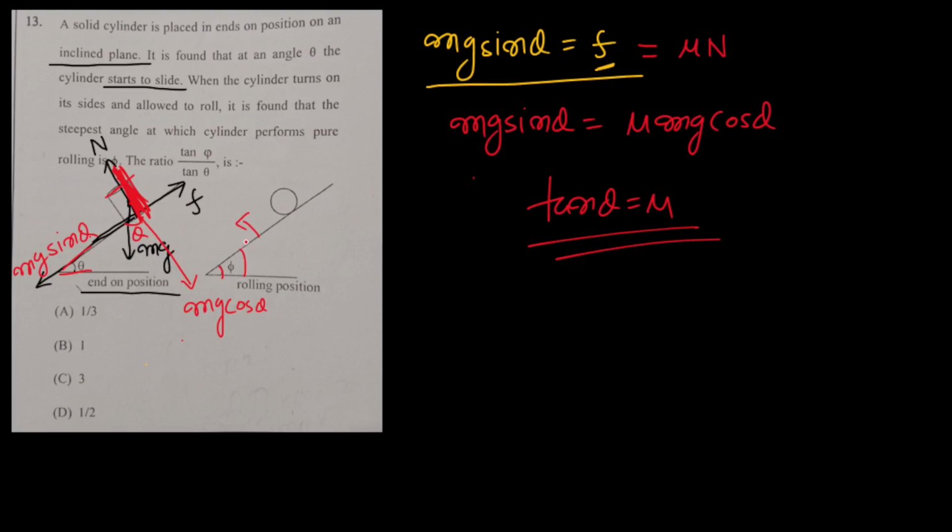Now see, how can you find tan phi? How can you find phi? For that we need to go with the dynamics of rolling motion. And whenever something is rolling, we can always write two equations, one for the force, another for what? Another for the torque. So first, see which forces are acting on this. Mg acting in the downward direction, normal reaction acting in this sense, and in the case of rolling, you know that friction acting won't be equal to F max, because in case of rolling, this point of the body which is in contact with the surface is at rest. I mean, there is no relative motion between these two bodies at that point of contact. And since there is no relative motion, we will say that friction acting will be what?